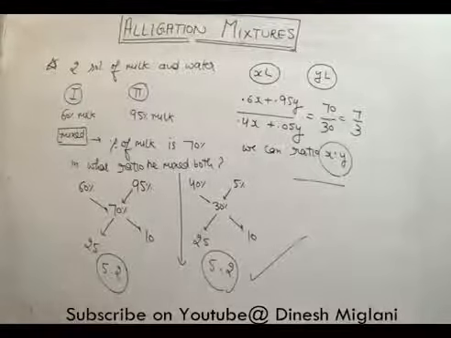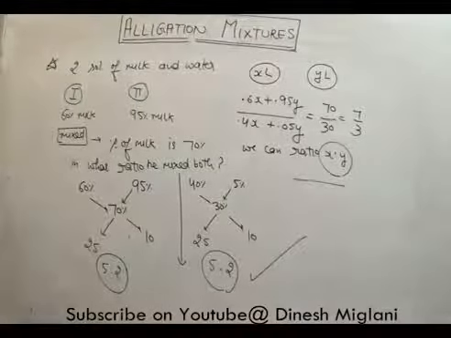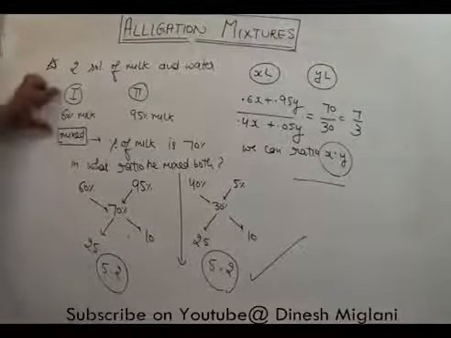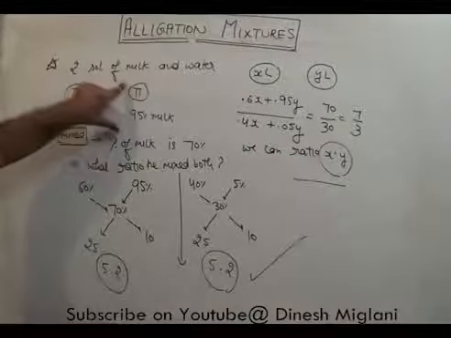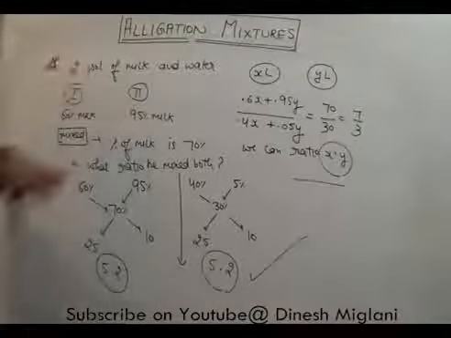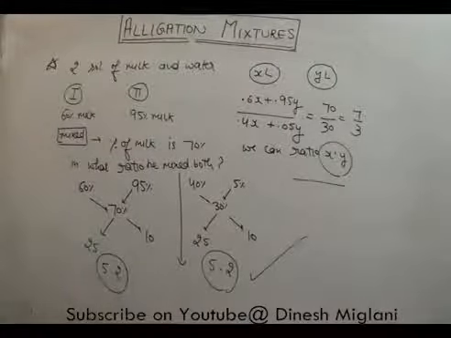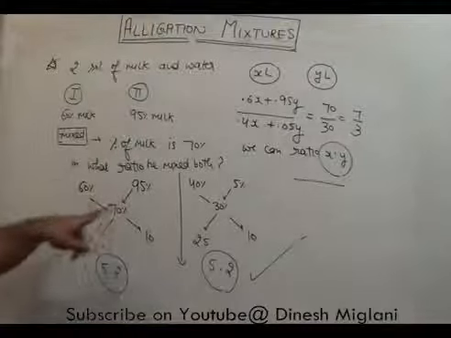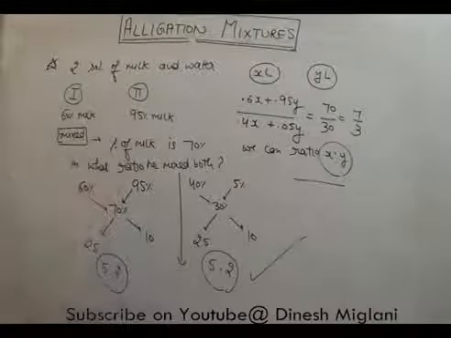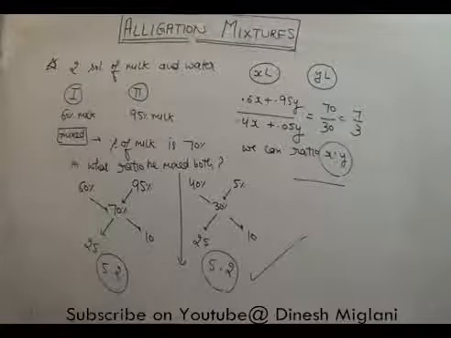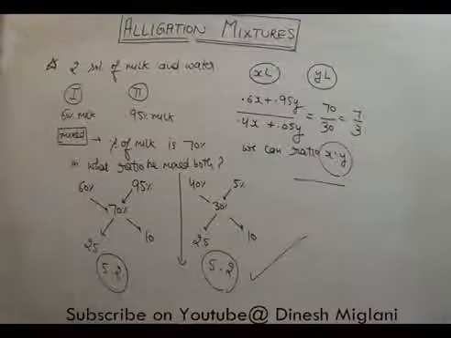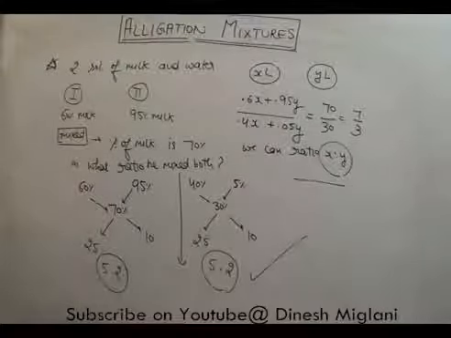I hope you got the idea. When we consider this question in terms of percentage, here we have percentage of milk, here we have percentage of milk, and in the mixture we take the percentage of milk, that is 70%. So we take it as 60, 95 and 70. Just multiply in such a way, take this as 5:2. So we can say the ratio of mixing is 5:2. I hope the point is clear.